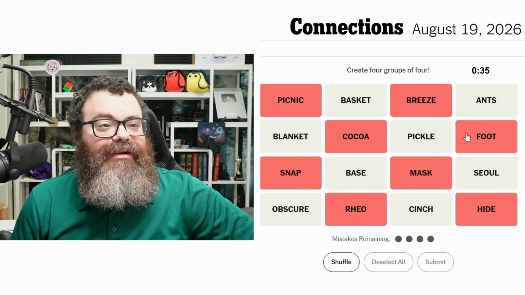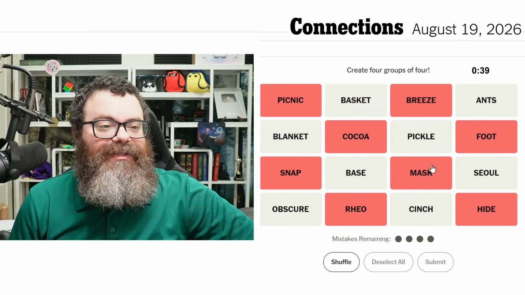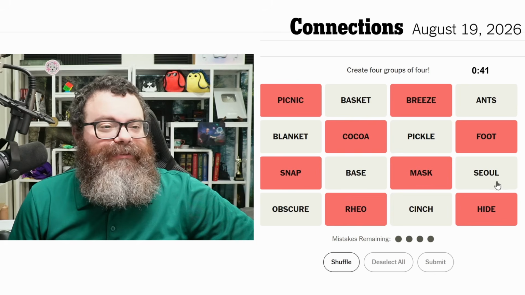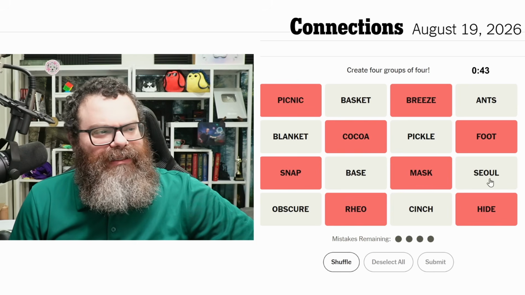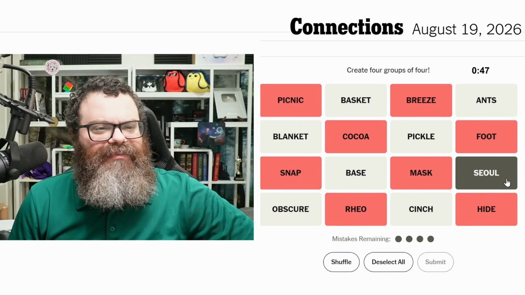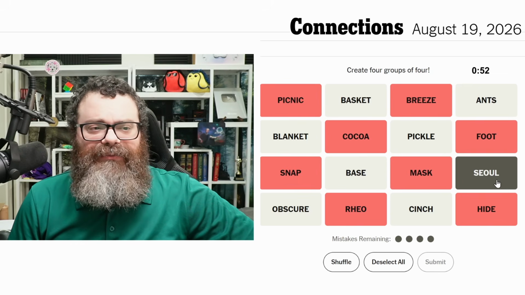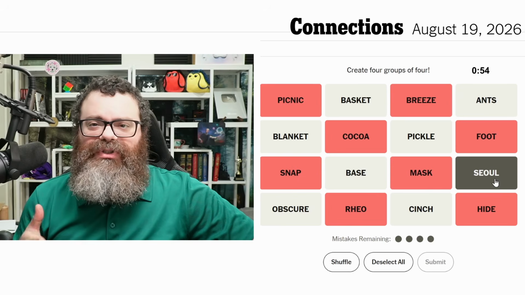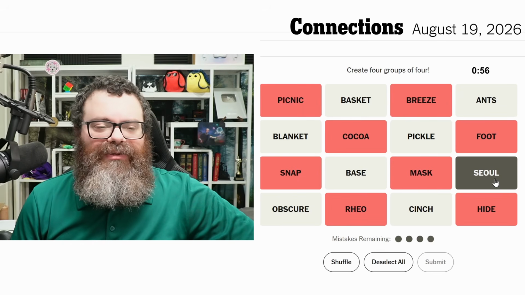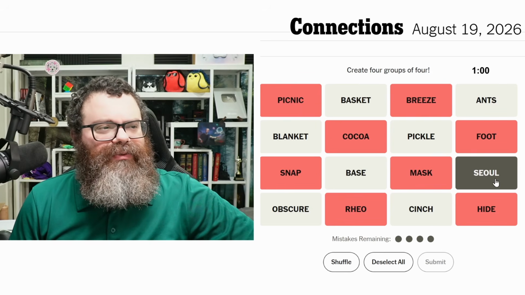Why do we have this red checkerboard, though? I hope that's not going to be a thing. Maybe it's special to this puzzle. Soul in the past has been a homophone fodder. Soul has a lot of homophones. There's the soul, like spiritual soul, and there's the soul of the foot or the shoe.